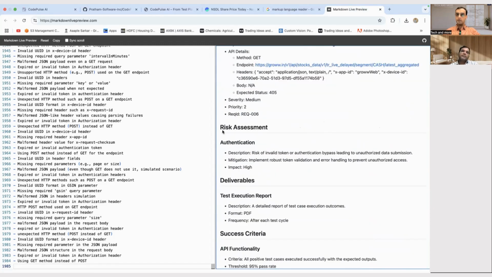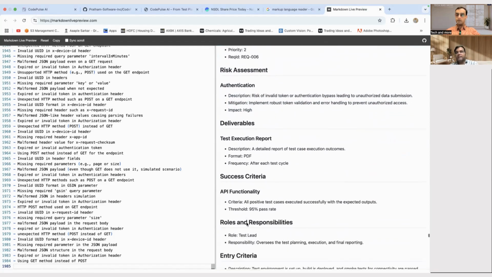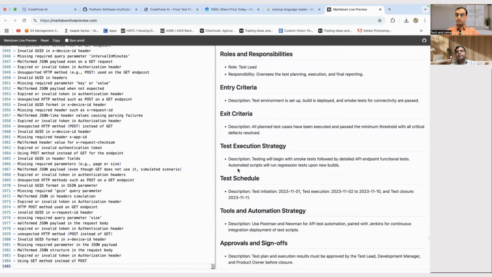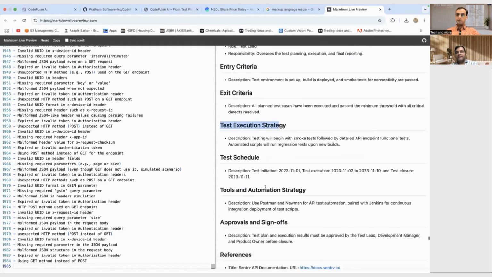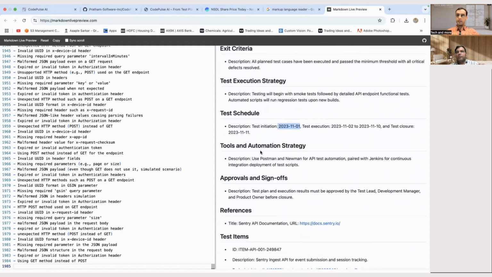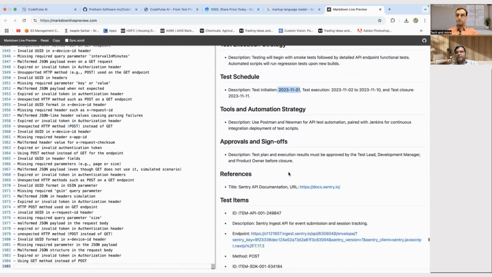After that, a standard test plan has the risk assessment area, right? Authentication: how authentication works and what type of authentication it will test. Deliverables, what will be the deliverables, success criteria, roles and responsibilities, entry and exit criteria, test execution strategies, right? It will also give you some fake test schedule. You just need to change these numbers and edit it. That makes sense. Tools and automation strategies it will give you.